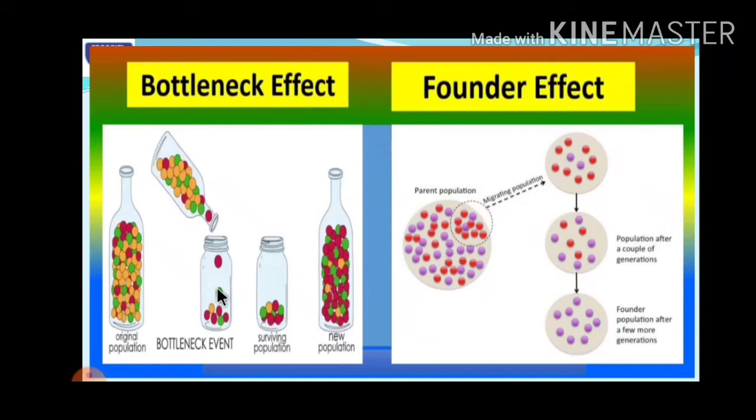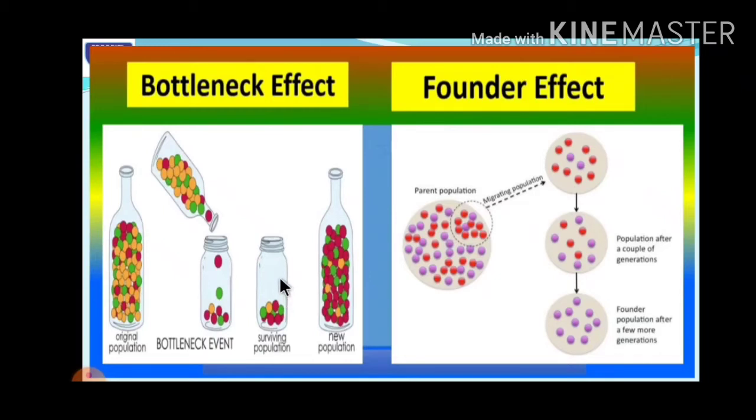So if you want only four marbles to fall into this jar, the chances might be that all four are red, all yellow, or all green, or sometimes two might be red and two might be green. Any chance it may fall. Now this small population of marbles, these are the founders. This phenomenon will be called the founder effect. Understood? This founder effect is just like a chance factor, as I told you. It is nothing but a probability.